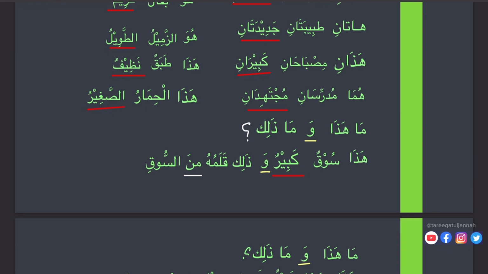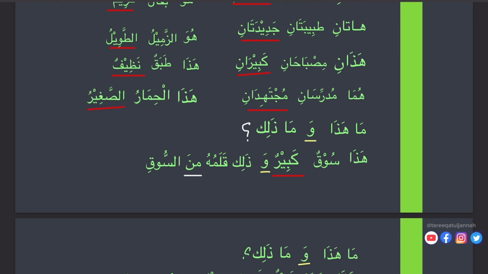Ma haza wa ma zalika. And what is that? So, haza suqun. This is a market. Haza suqun kabirun. This is a big market. So you see from the start that we have red lines under those adjectives, or you can say sifat or na't.